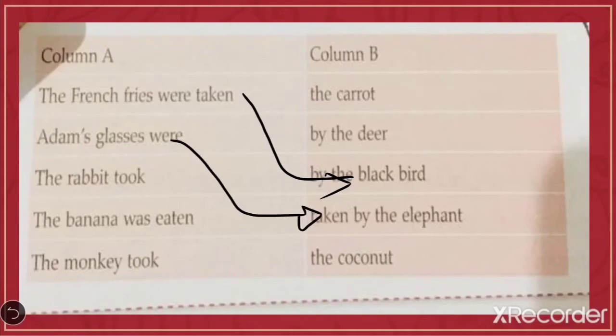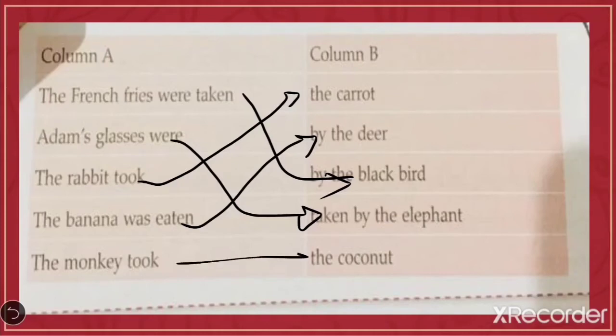The rabbit took the carrot. The banana was eaten by the deer. The monkey took the coconut. You can see in the picture, so you can easily identify this answer. Now students, do this match the following in your grammar gate textbook with pencil.